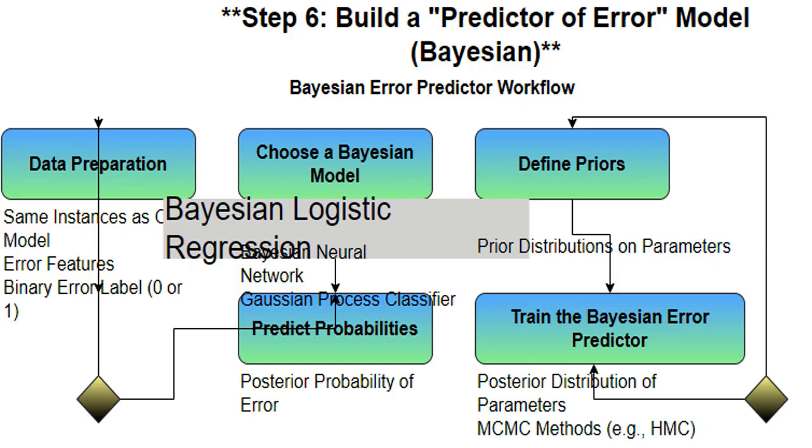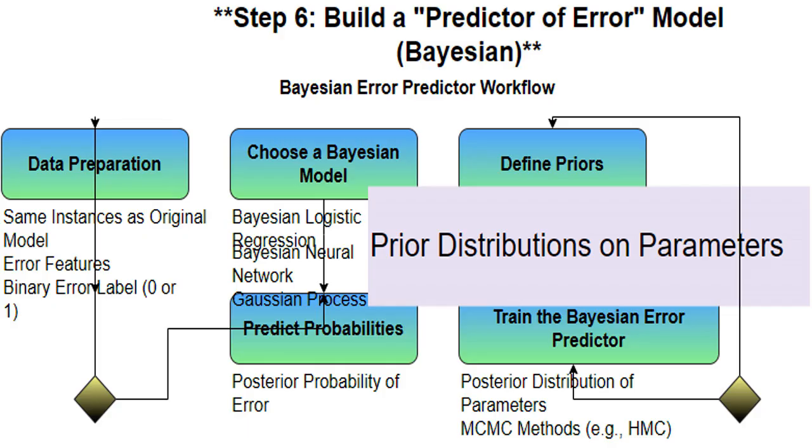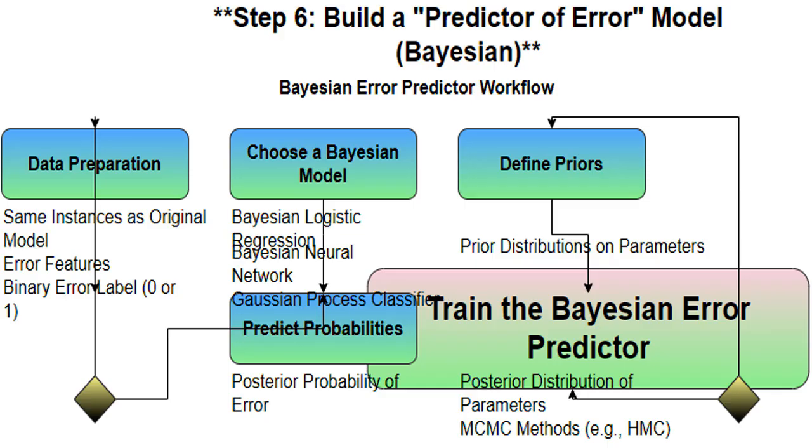prior beliefs. Priors are specified for the parameters of the Bayesian model. These priors represent the initial beliefs about the importance of the error features before seeing the data. Train the Bayesian model using the prepared dataset. This involves inferring the posterior distribution over the model's parameters, given the data and the priors.